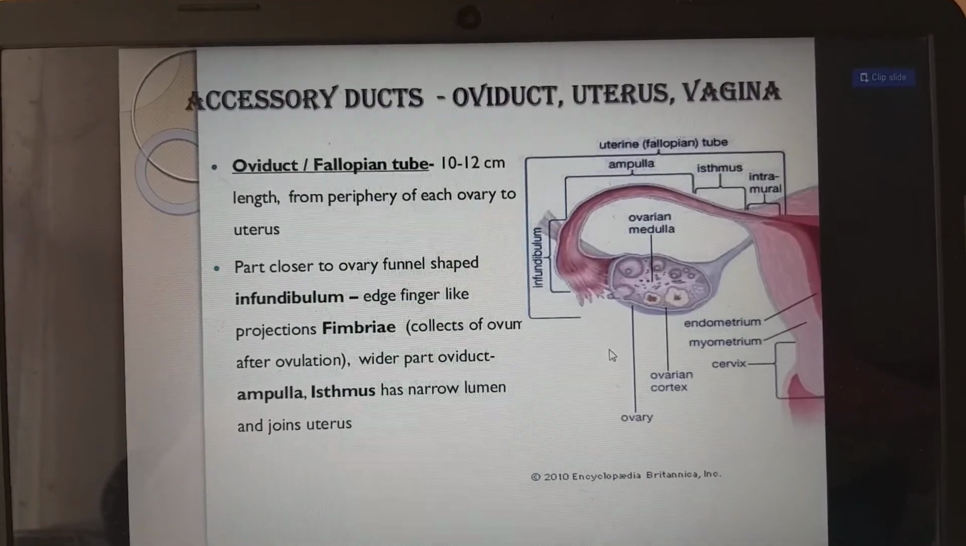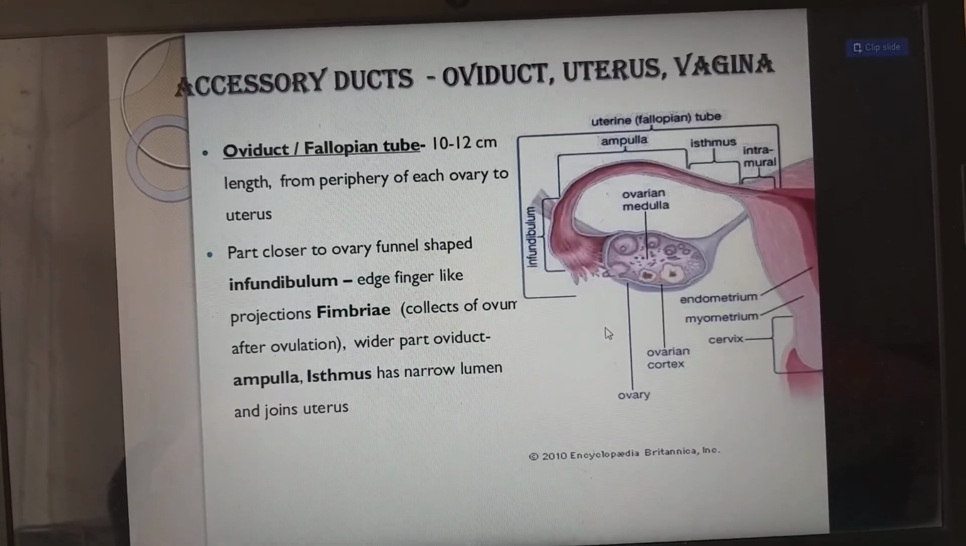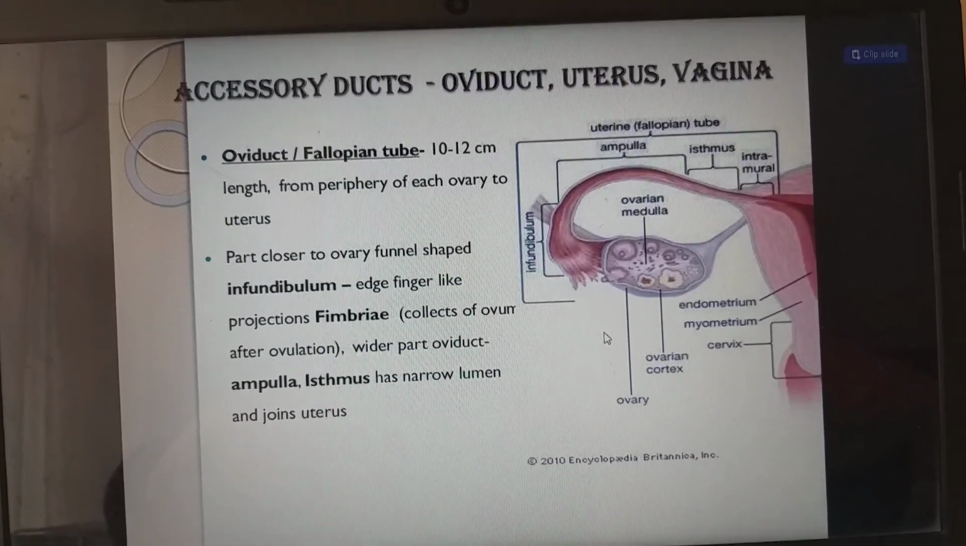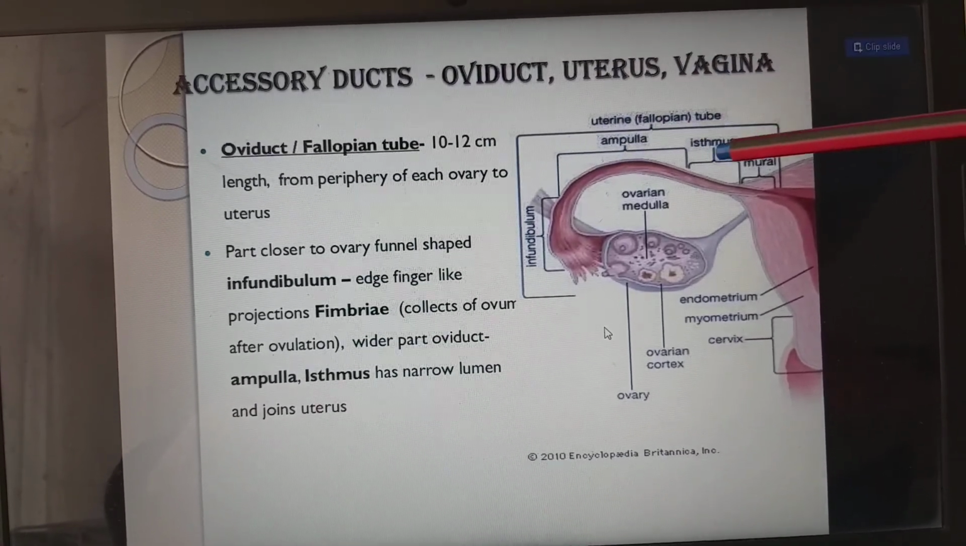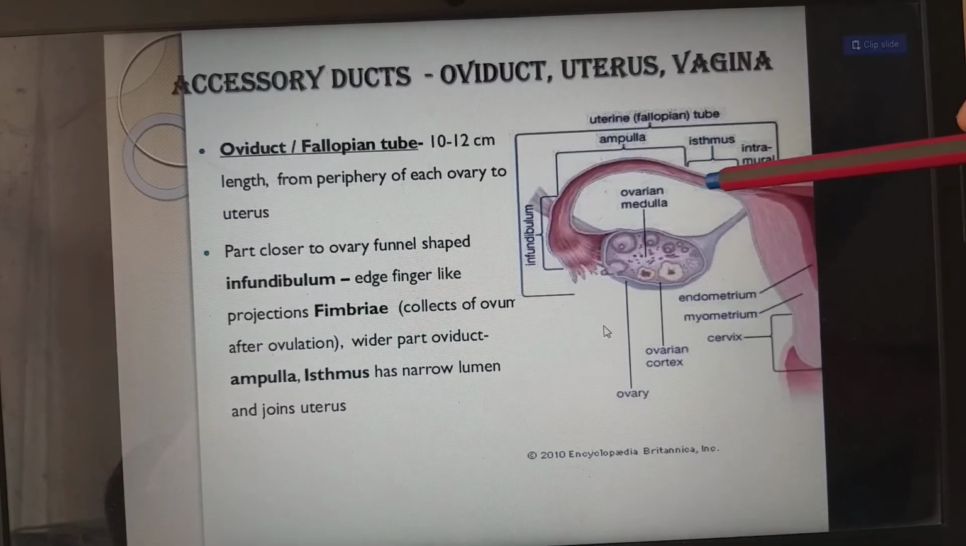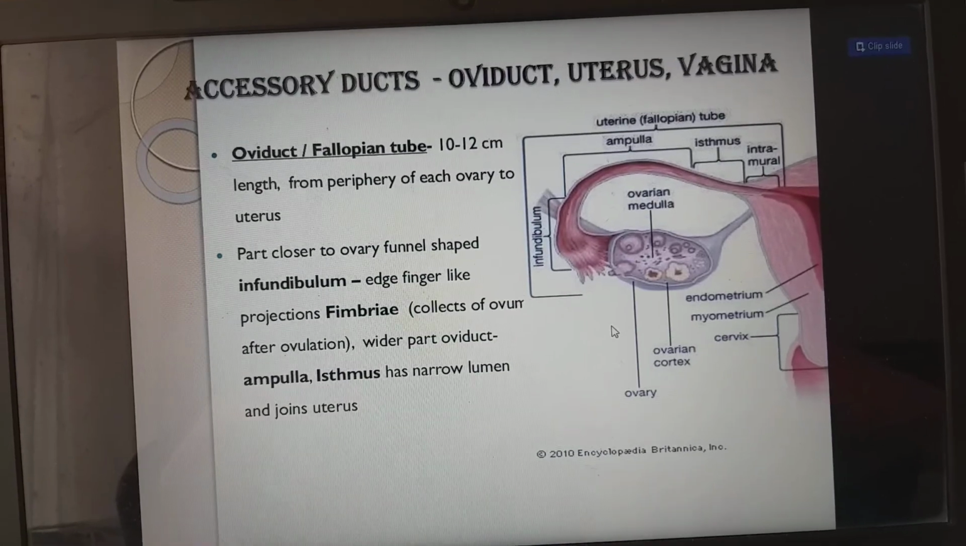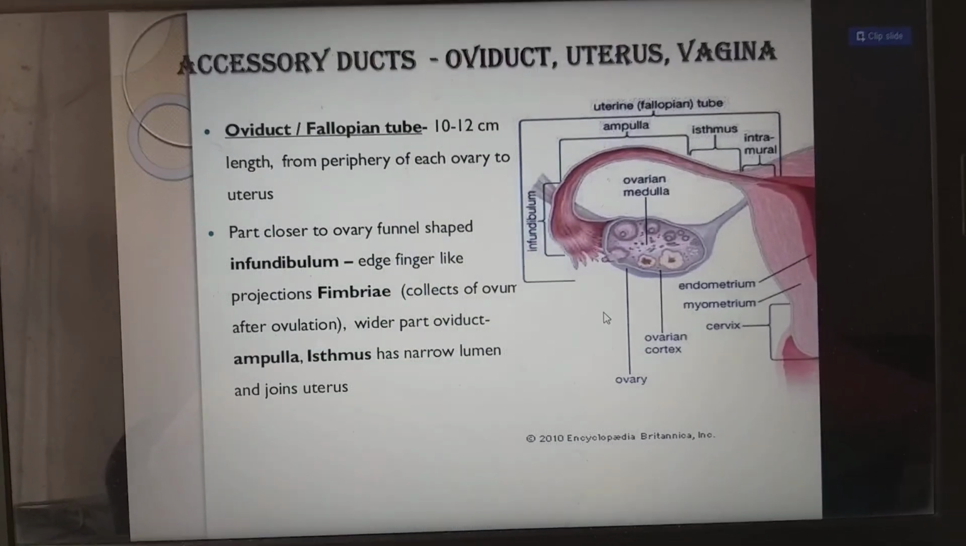The edge finger-like projections we call fimbriae, which collect the ovum after ovulation. The wider part of the oviduct we call the ampulla, and the narrow part with a narrow lumen which joins the uterus, we call the isthmus. So these are the three parts of the oviducts and fallopian tube.